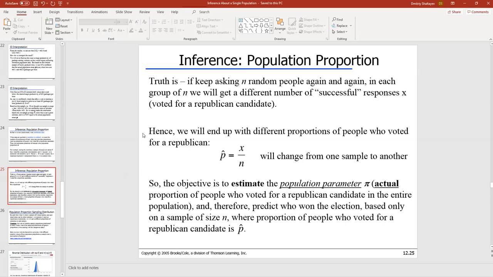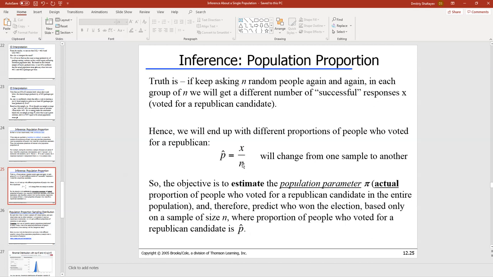Let's say, for example, we settled for 500 people, right? So we take first 500 voters, and out of them, let's say, for example, 270 voted for a Republican. Okay, and then x is 270 divided by n. That gives you what, 54%. Fine.